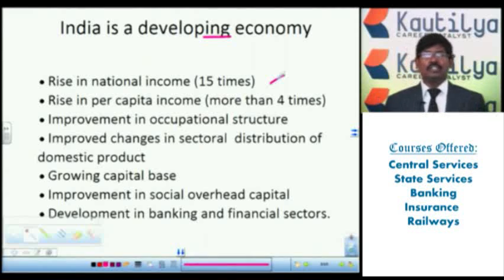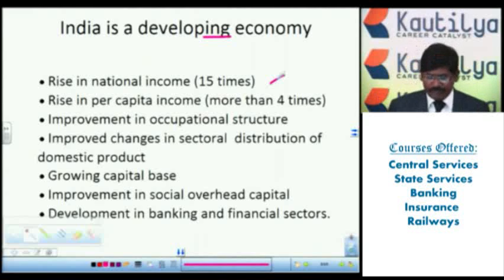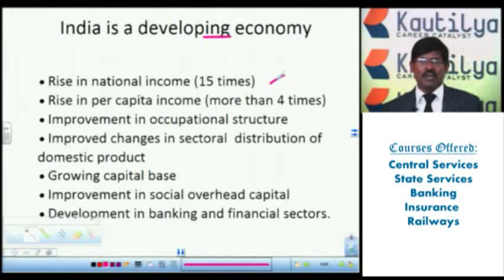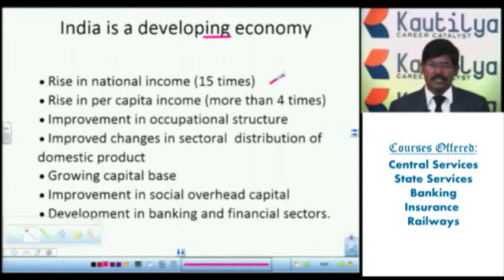If you observe the national income from immediately after independence till now, our national economy has increased 15 times. It is continuously increasing day by day. In each and every financial year, our economy is growing.